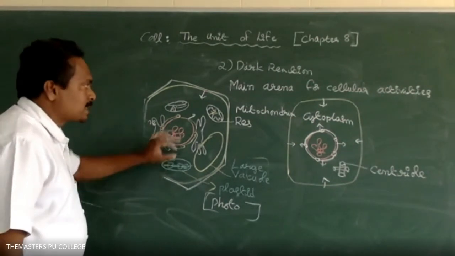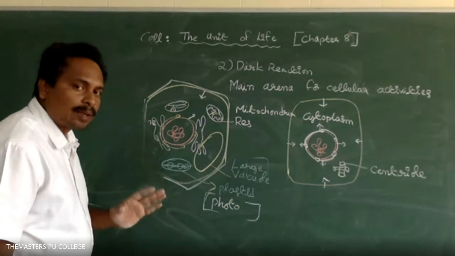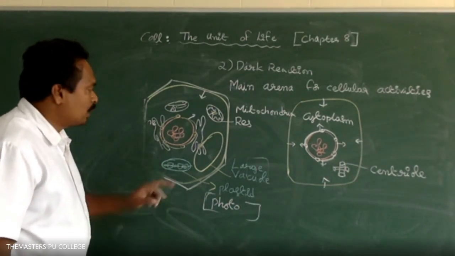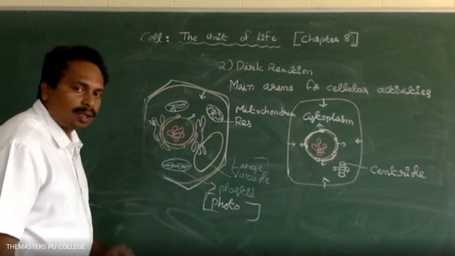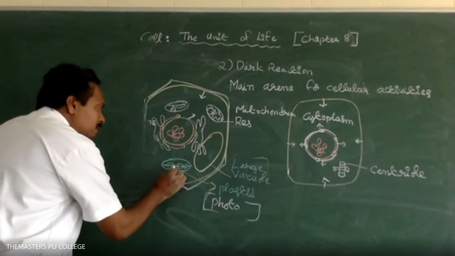In eukaryotic cells, the chloroplast, which is one type of plastid, and the mitochondria cell organelles have the 70S type of ribosomes.